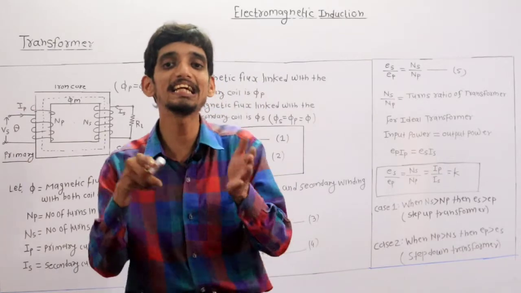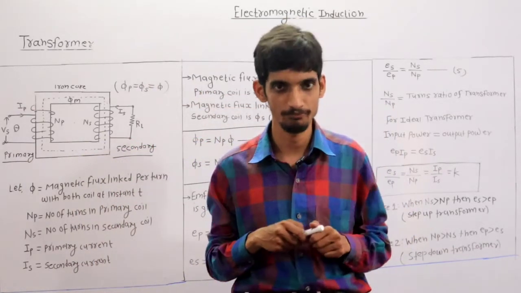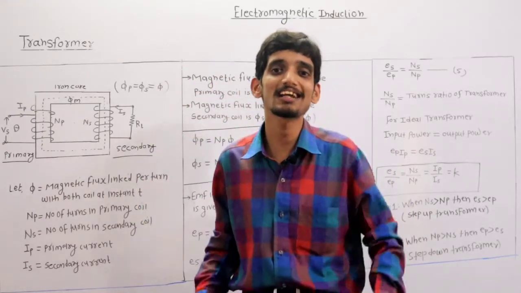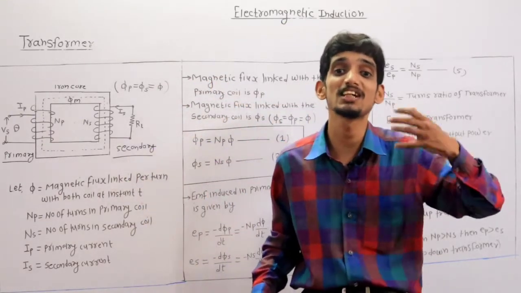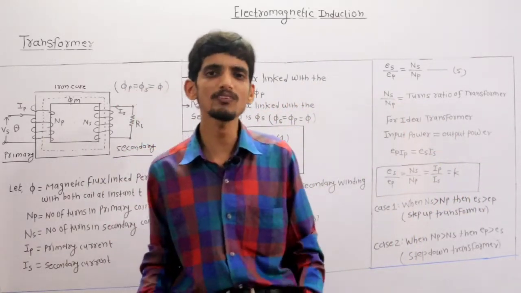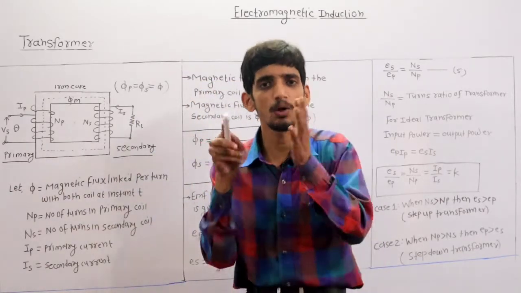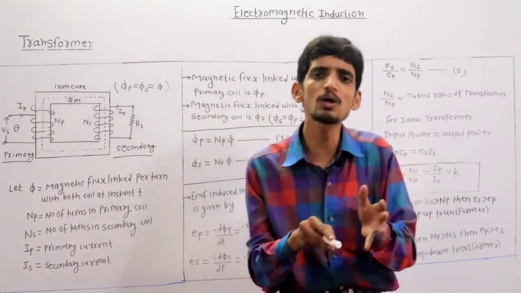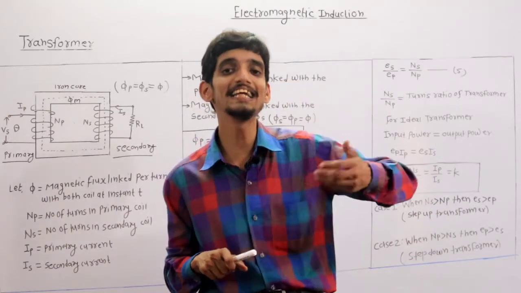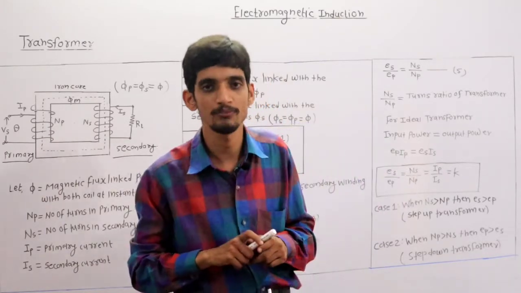First is called eddy current loss and second one is called hysteresis loss, clear. So eddy current loss and hysteresis loss, these are the losses associated with transformer, clear. Also there are other losses like copper loss or iron loss. So basically this copper loss and iron loss are the constant losses in transformer and this eddy current and hysteresis loss are the variable losses in transformer, clear.